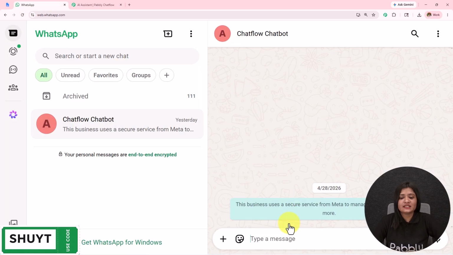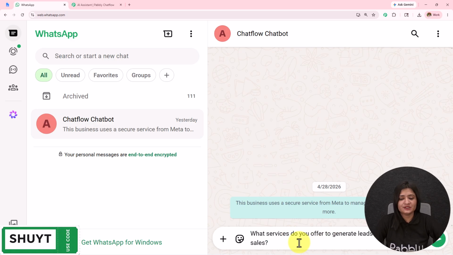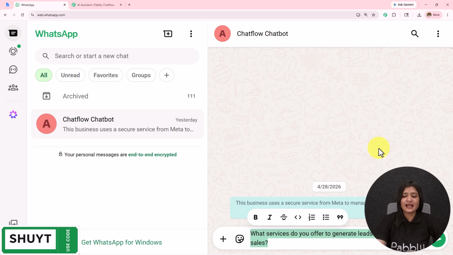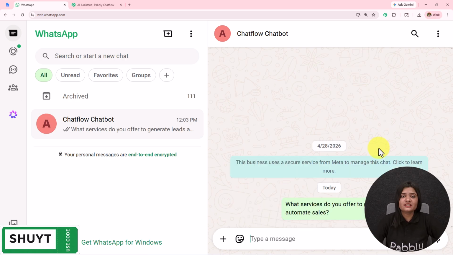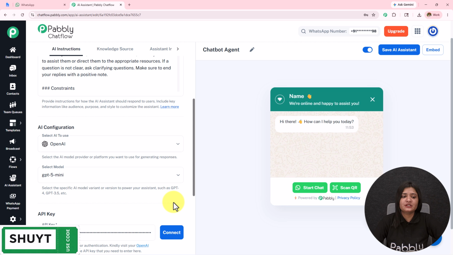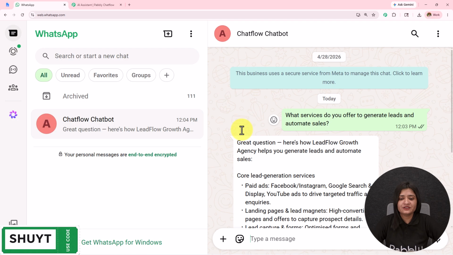To check this once, I'm going to open my WhatsApp and send a question: What services do you offer to generate leads and automate sales? I have sent this message. Now, if this chatbot which I have created using Pabbly Chatflow is working fine, I should receive the reply based on the same query which I have sent. And here we have received this reply.